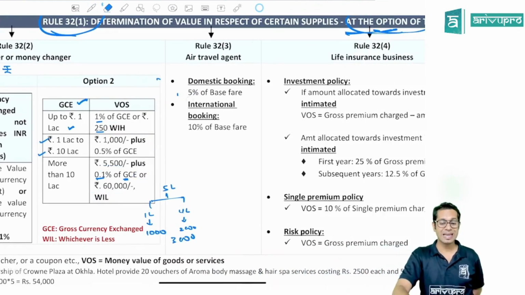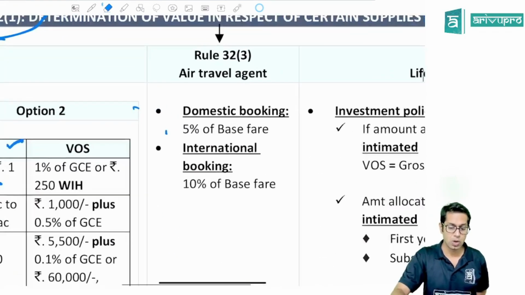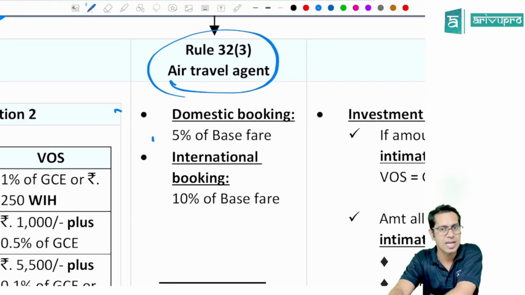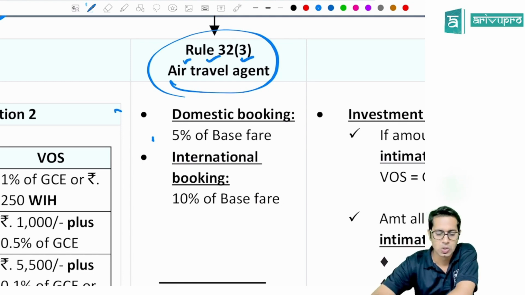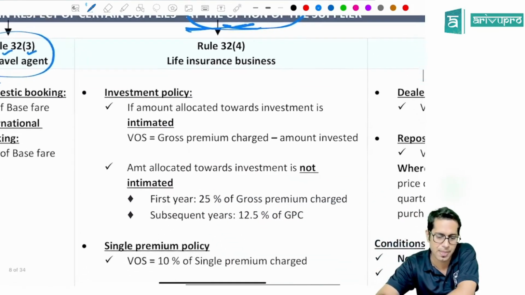Sir, what if I am a travel agent? If you are an air travel agent, then only this option is applicable. Rule number 32 sub rule 3 is applicable only for air travel agent. Bus travel agent, not applicable. Rail travel agent, it is not applicable. It is applicable only for air travel agent. So if it is a domestic booking, then 5% of base fare will be taken as value of supply. If it is an international booking, 10% of base fare will be taken as value of supply.